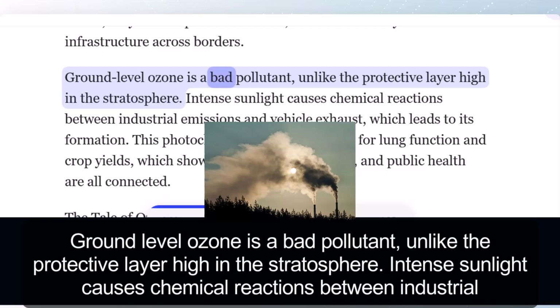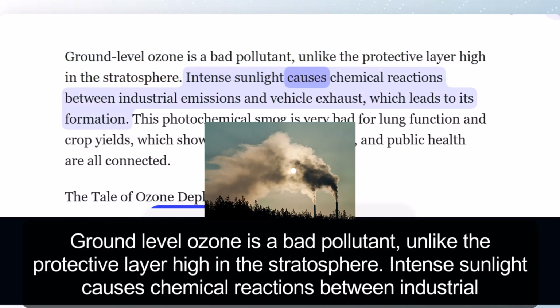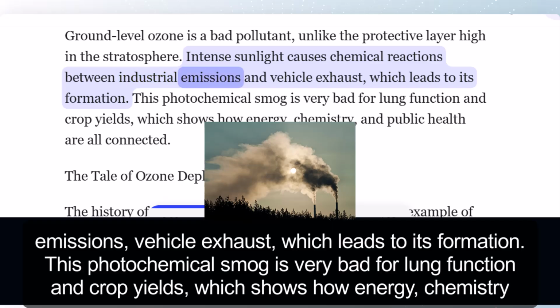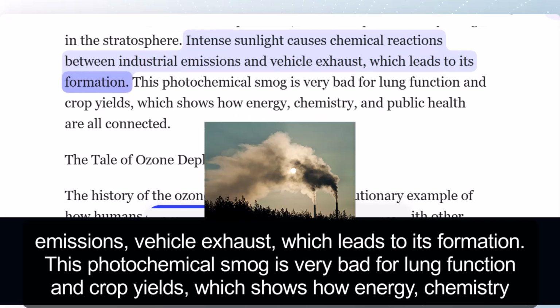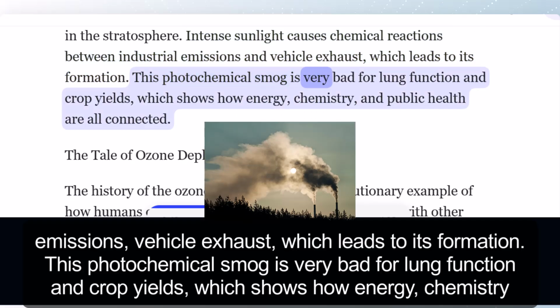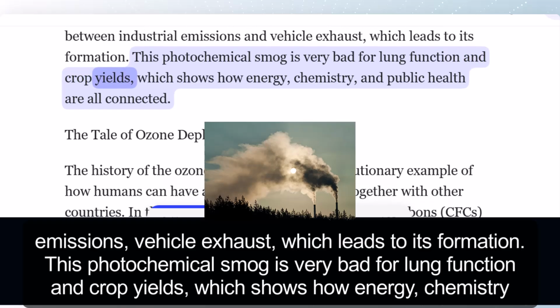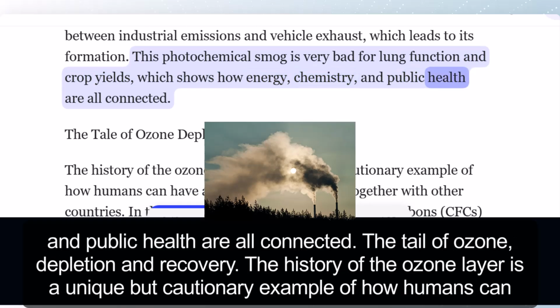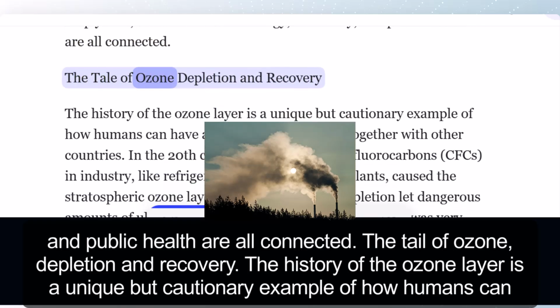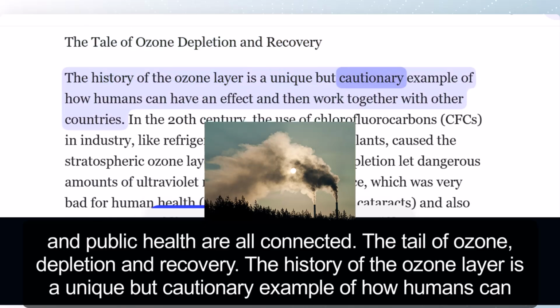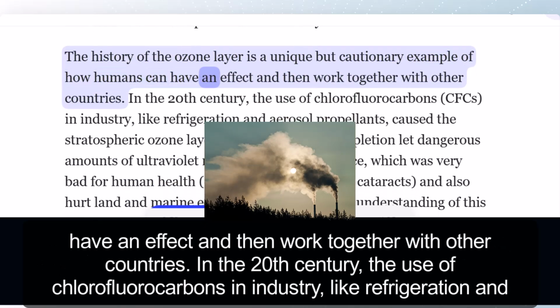Ground-level ozone is a bad pollutant, unlike the protective layer high in the stratosphere. Intense sunlight causes chemical reactions between industrial emissions and vehicle exhaust, which leads to its formation. This photochemical smog is very bad for lung function and crop yields, which shows how energy, chemistry, and public health are all connected. The tale of ozone depletion and recovery. The history of the ozone layer is a unique but cautionary example of how humans can have an effect and then work together with other countries.